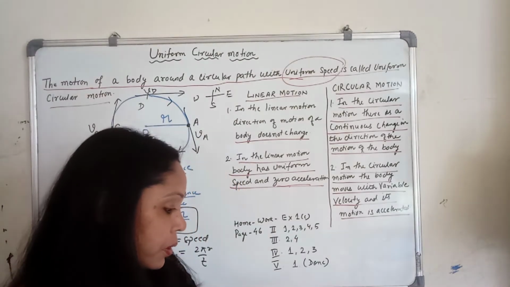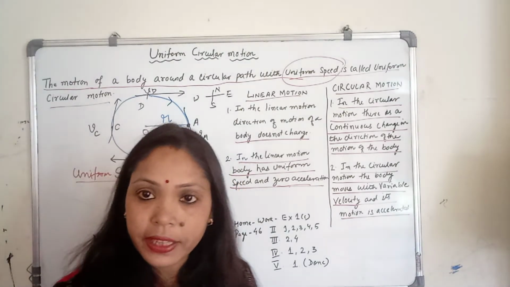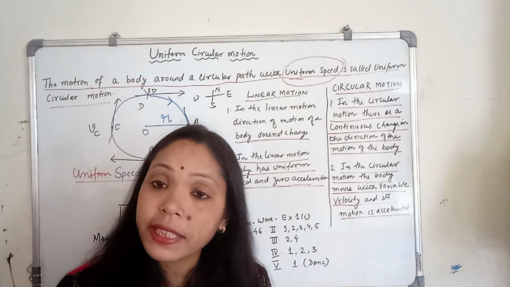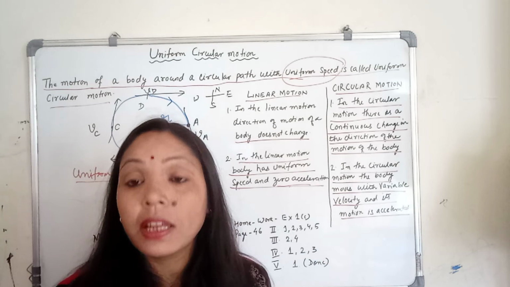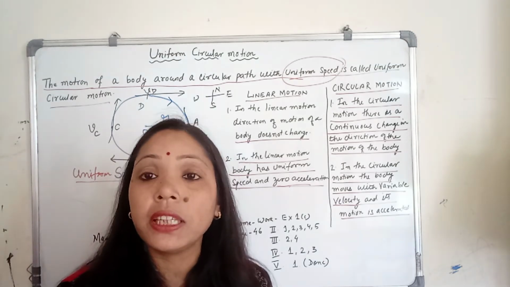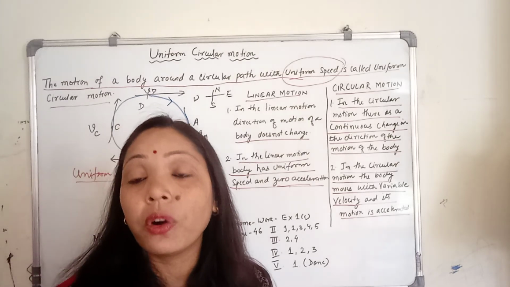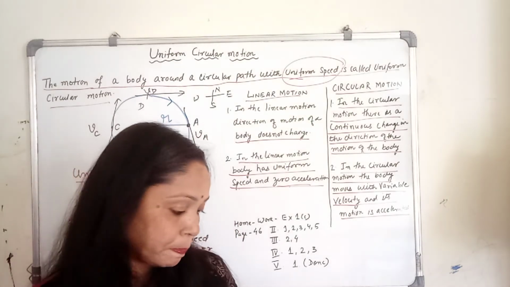Next question, is uniform circular motion an accelerated motion? Yes, uniform circular motion is an accelerated motion because the direction of velocity changes continuously in uniform circular motion.